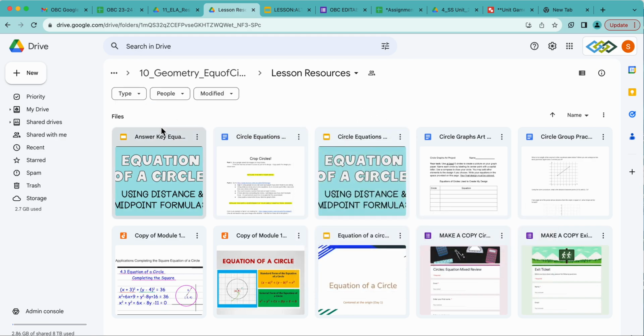I'm also going to direct you to your OBC resources guide. There's a whole section just on Google structure and format. It has lots of how-to videos if you need help with that.